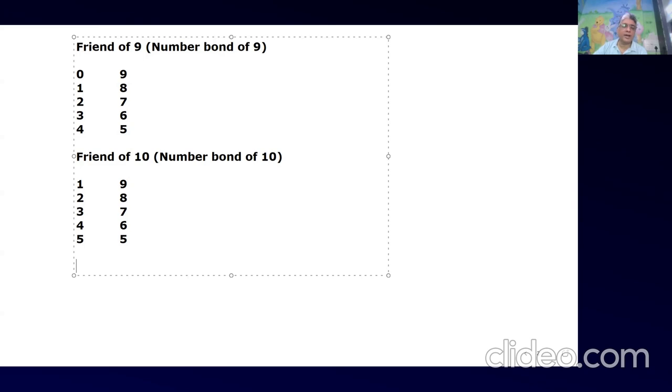Yes, beta, I have heard it. Learn this. Done, sir. Okay. Chalo.